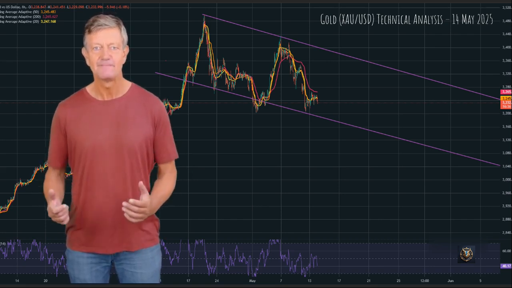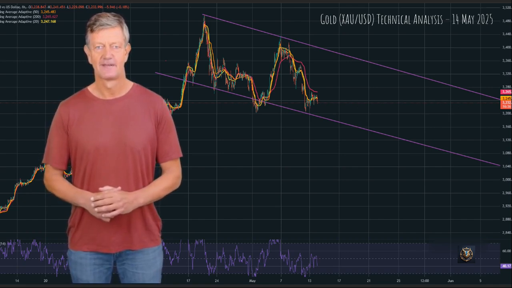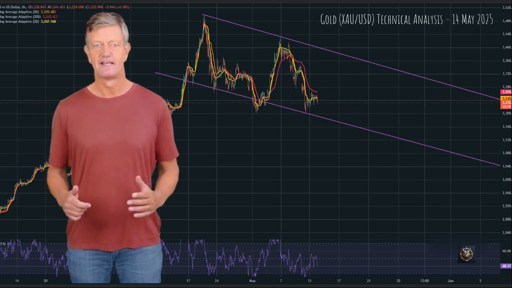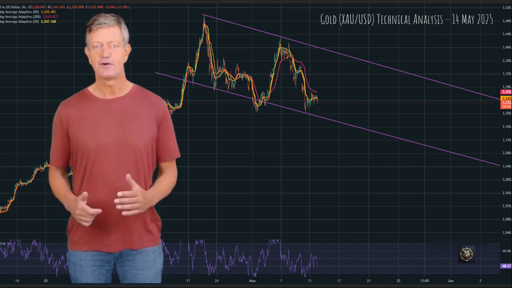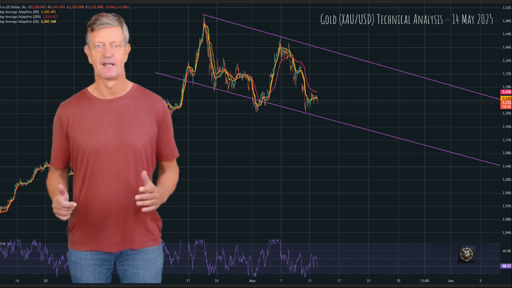Current price action. Price 3,232.99, below all major MAs, showing bearish momentum. The price is near the mid-level of the descending channel, but trending towards the lower boundary. The last few candles are showing sideways consolidation, hinting at indecision after a recent drop.